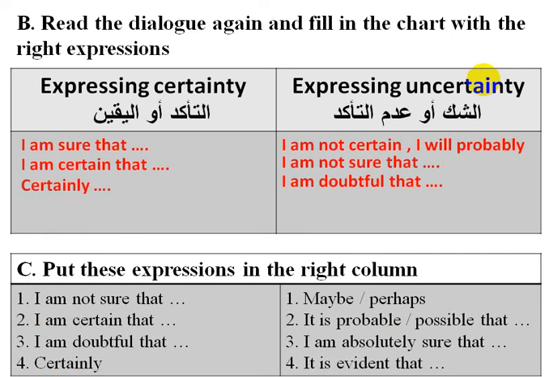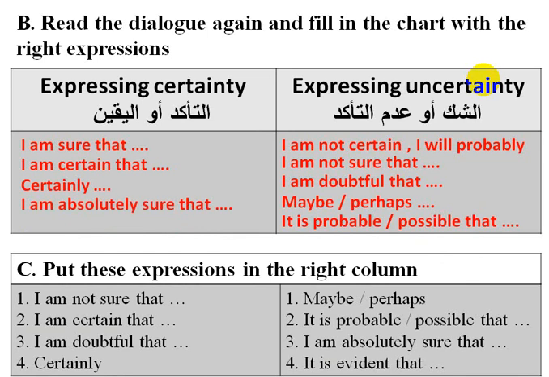Maybe, perhaps, it is probable, we use them for uncertainty. It is possible, probable, we use it for uncertainty. I am absolutely sure that, we use it for certainty. And the last one, it is evident that, we use it for certainty. Now it's time for practice.